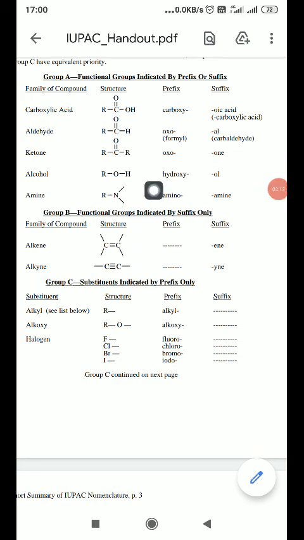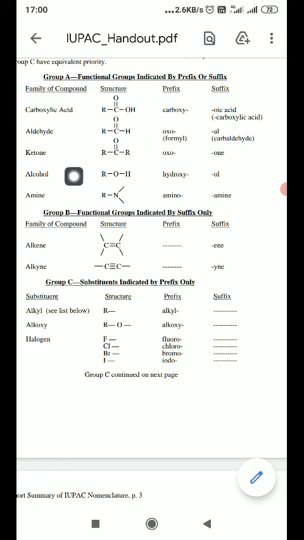The next functional group is ketone. Whenever the ketone is taken as a prefix, its name is always "oxo". While if it is taken as a secondary suffix, we add the word "one" at the end of the name of the organic compound.